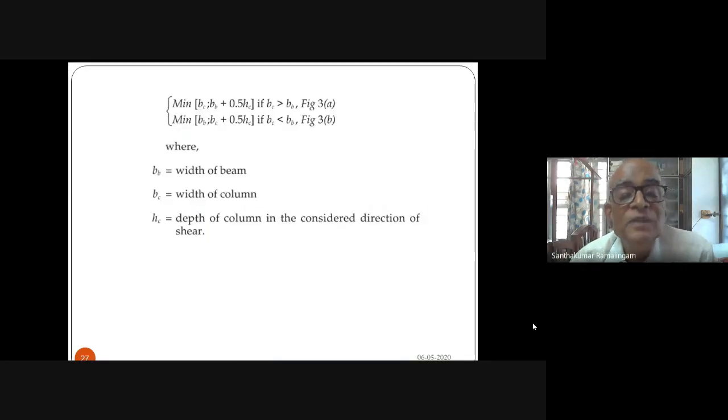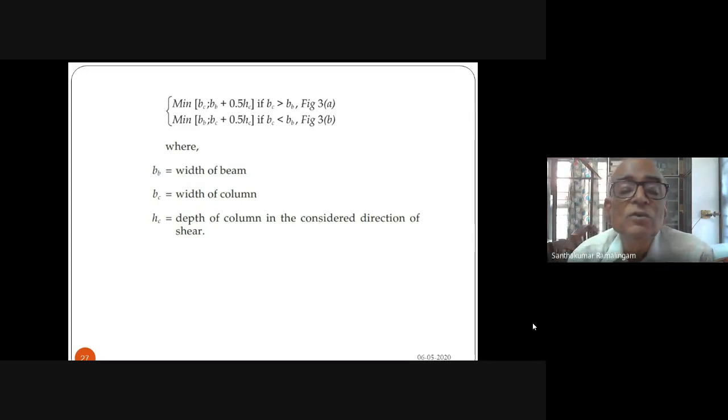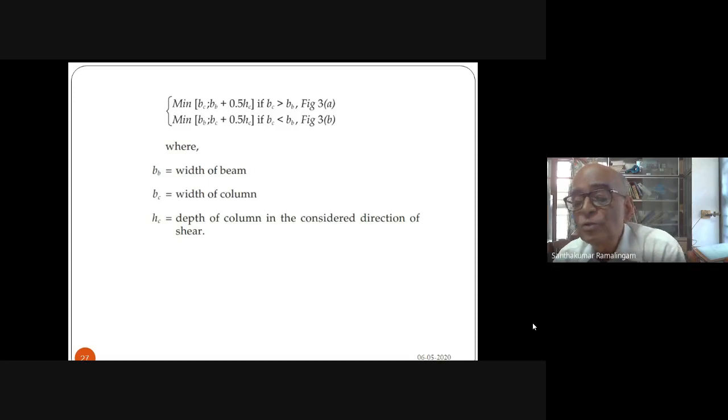Now you have to take the minimum of the breadth of the column and the breadth of the beam plus 0.5 hc. hc is the depth. So if bc is greater than bb, take the minimum of bc, and bb plus 0.5 hc if bc is less than bb. There are two equations. These two are not found in your code, but these are the correct values.